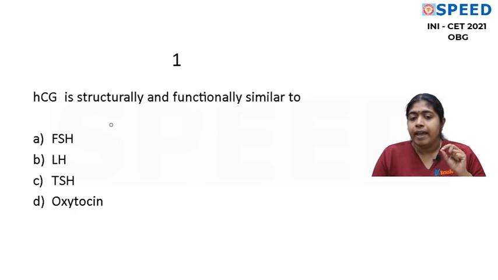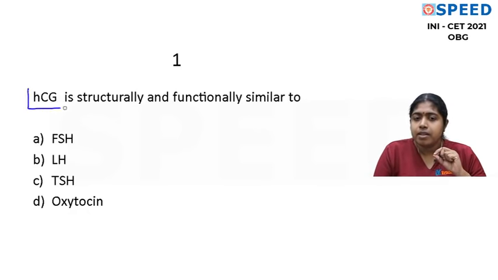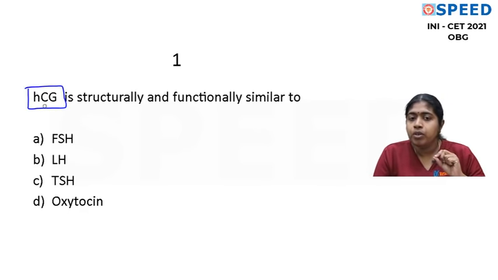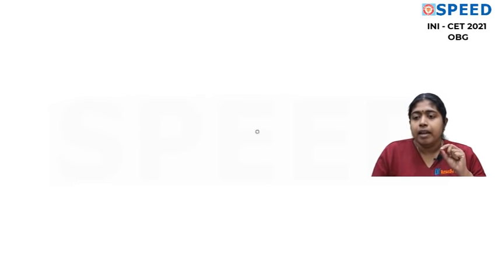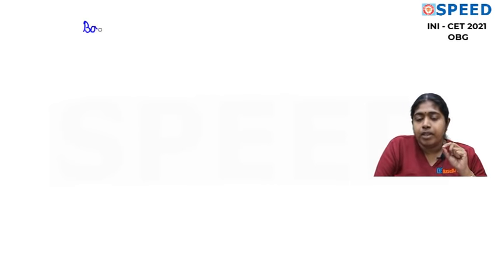Question number 1, HCG is structurally and functionally similar to. Now this is such a basic question. This is a question on human chorionic gonadotrophin. You all know that human chorionic gonadotrophin is secreted by the syncytiotrophoblast. Let us discuss the basic properties of human chorionic gonadotrophin. This is a very important topic. All the basic points. Now, HCG is basically a glycoprotein.